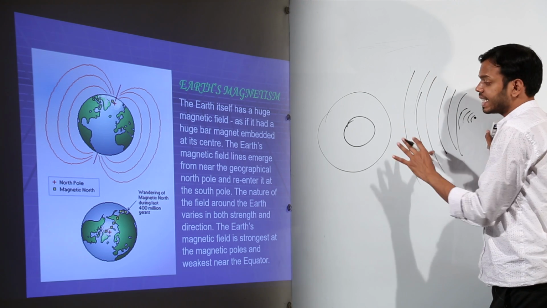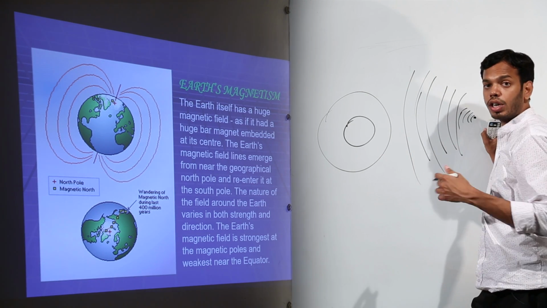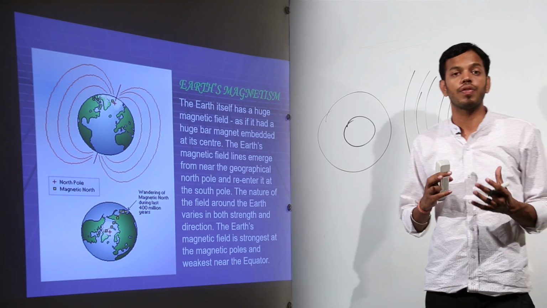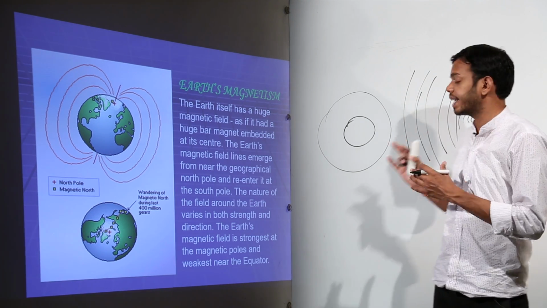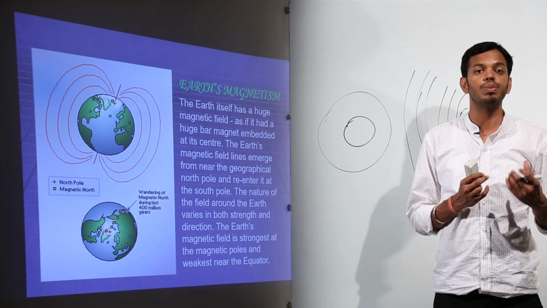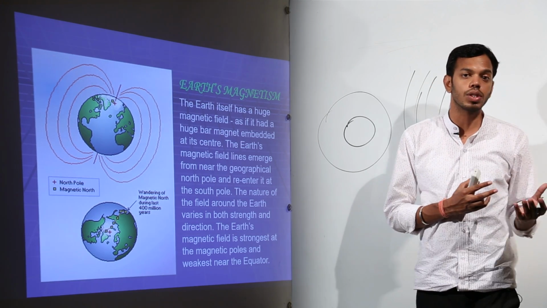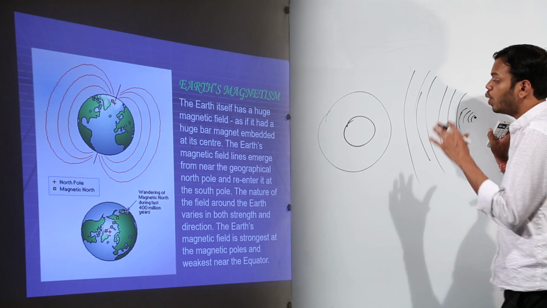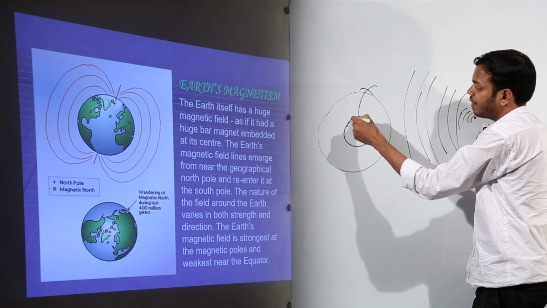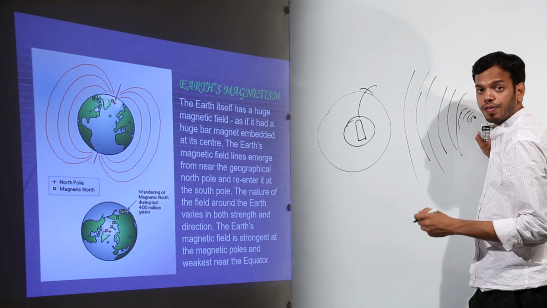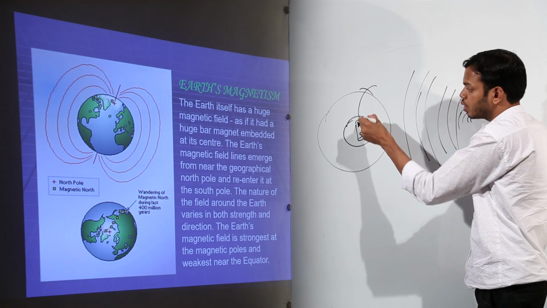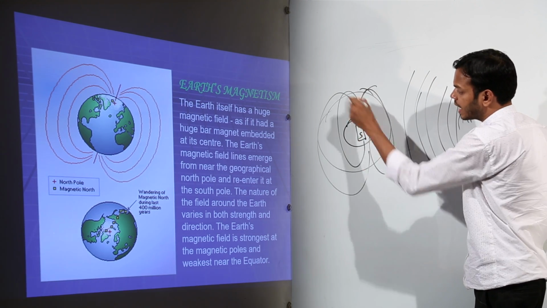Now if these rays could penetrate the atmospheric surface, it would cause a global catastrophe, because these rays are very highly charged and very energetic particles. They can cause mutations like what gamma rays do for human skin. So our atmosphere, due to the magnetic field, suppose the magnetic field of our Earth is like this, north and south, okay? So this will be the north to south magnetic field.